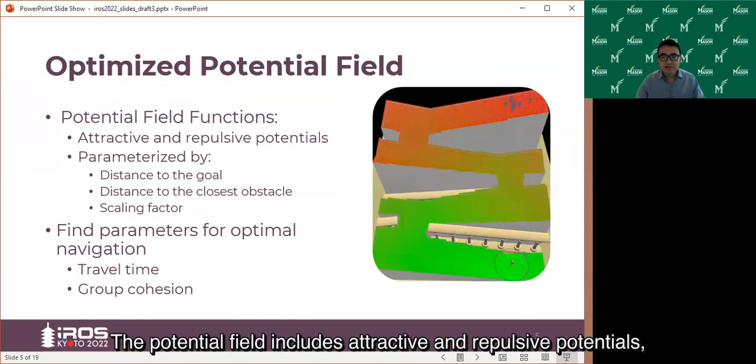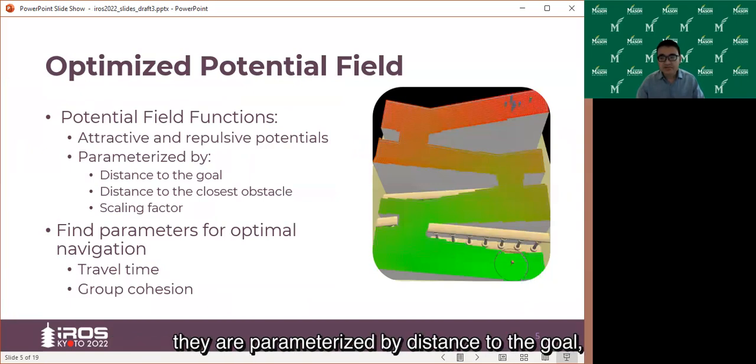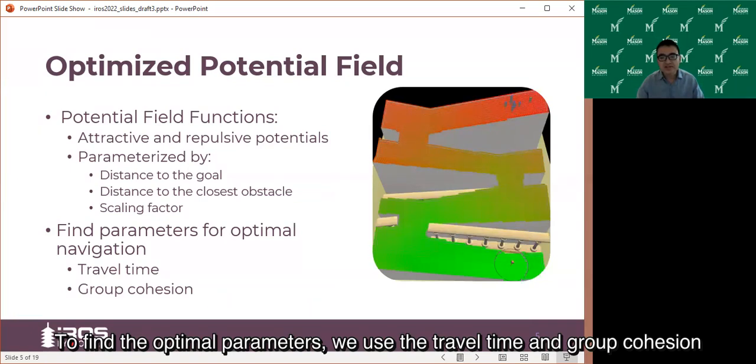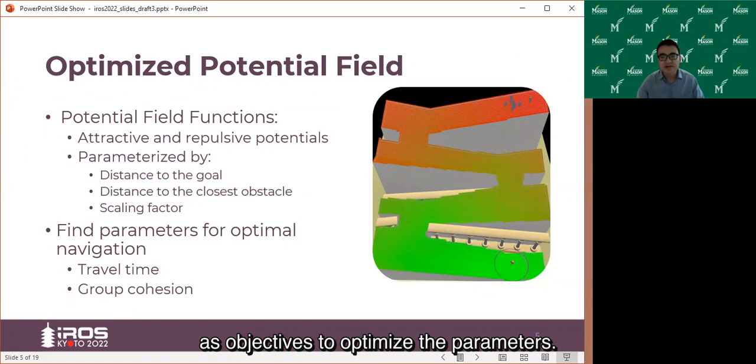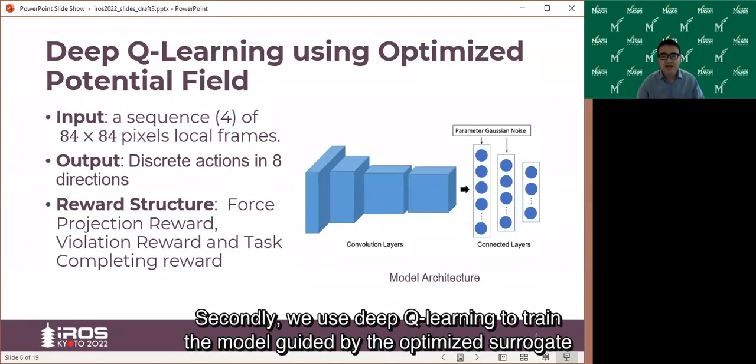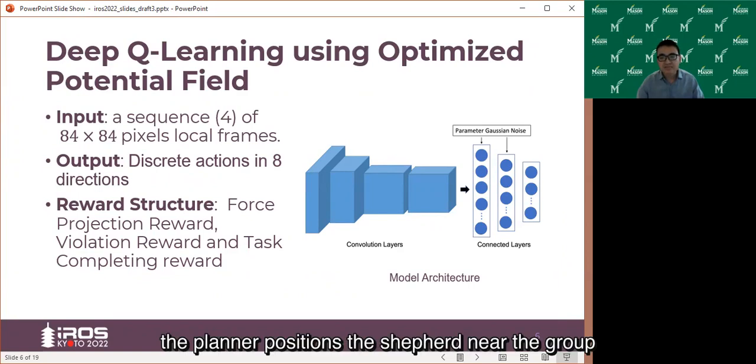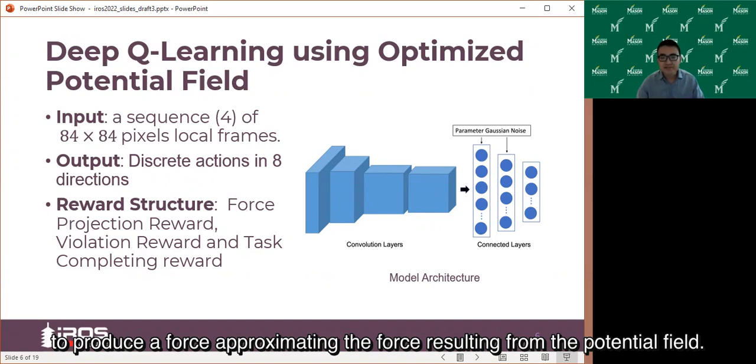The potential field includes attractive and repulsive potentials. They are parameterized by distance to the goal, distance to the closest obstacle, and the scaling factor. To find the optimal parameters, we use travel time and group cohesion as objectives. Secondly, we use deep Q-learning to train the model guided by the optimized surrogate. Namely, during the actual control, the planner positions the shepherd near the group to produce a force approximating the force resulting from the potential field.